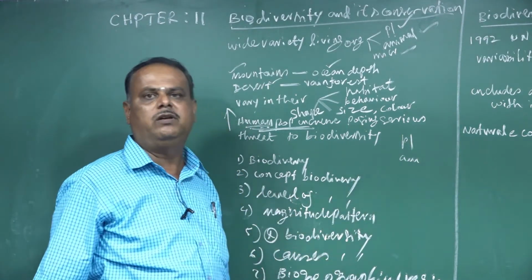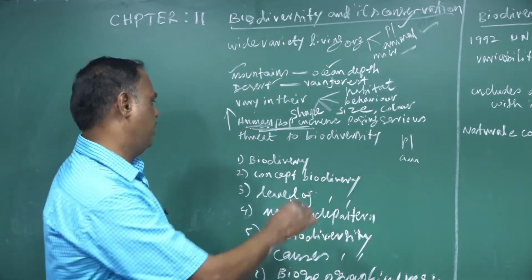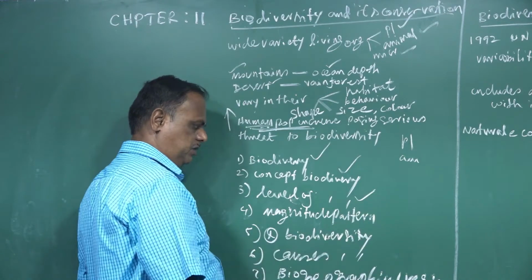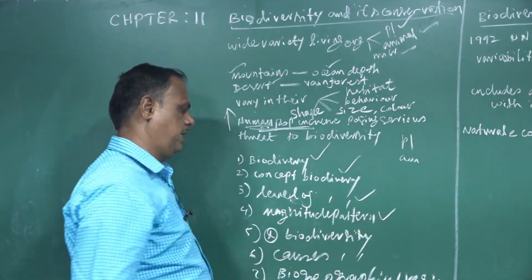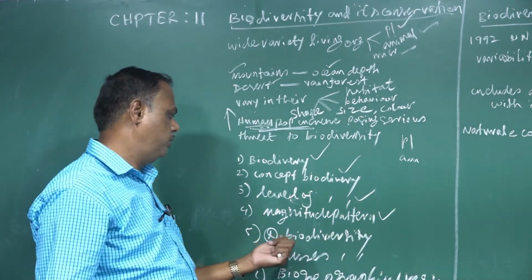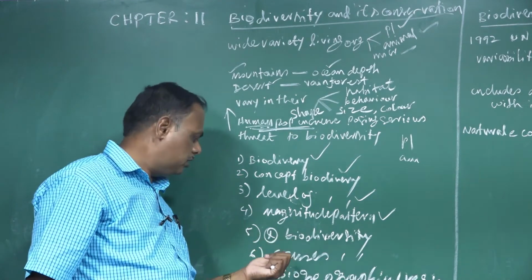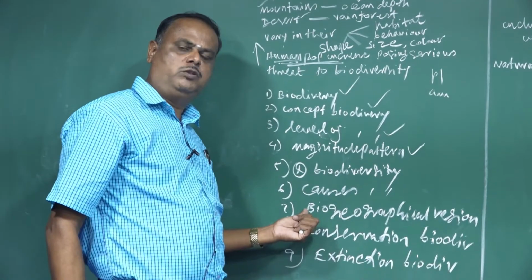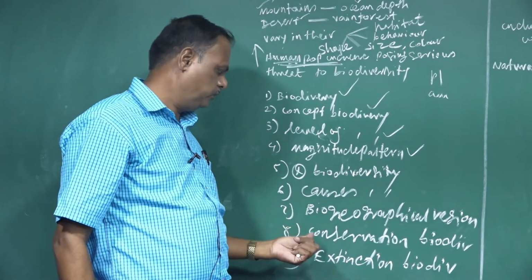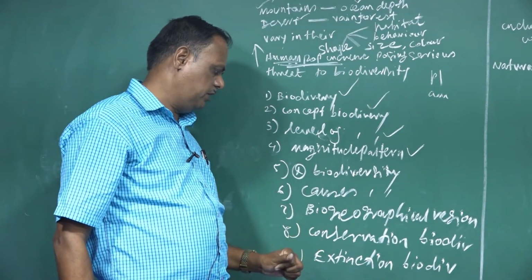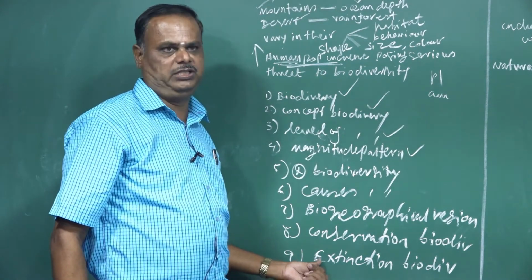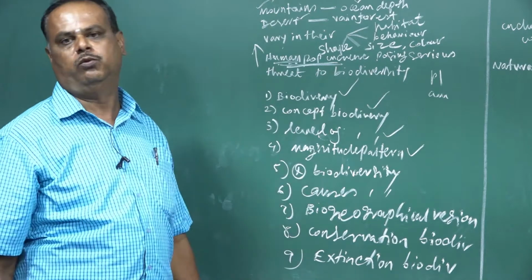In this chapter, we are going to discuss one by one what is biodiversity, concept of biodiversity, levels of biodiversity, magnitude and pattern of biodiversity, importance of biodiversity, causes of biodiversity, biogeographical regions, various biogeographical regions in India, and also conservation of biodiversity and extinction of biodiversity. We will see these details one by one.